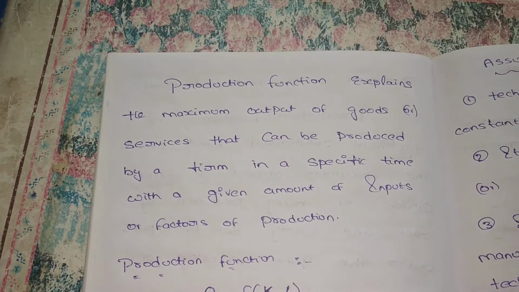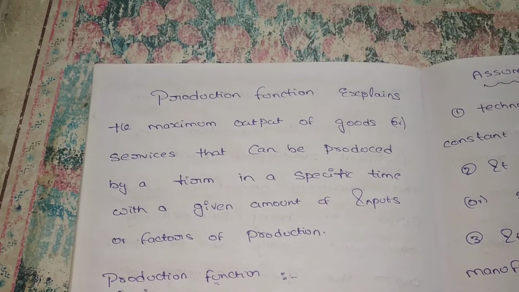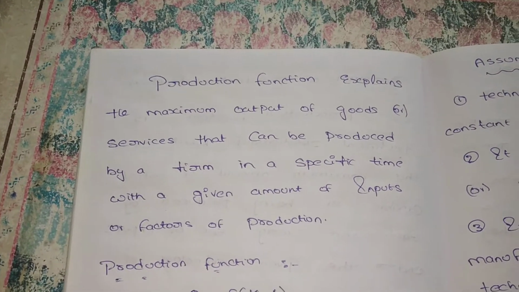These are the factors of production. What are the factors of production? Land, labor, capital, and entrepreneur.